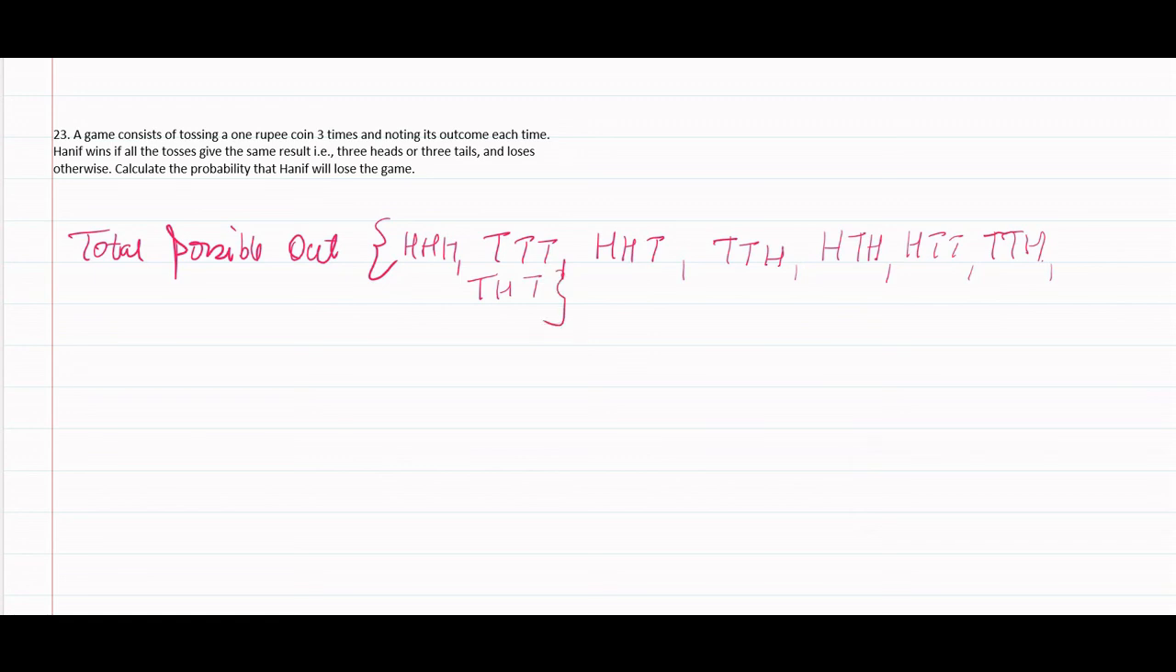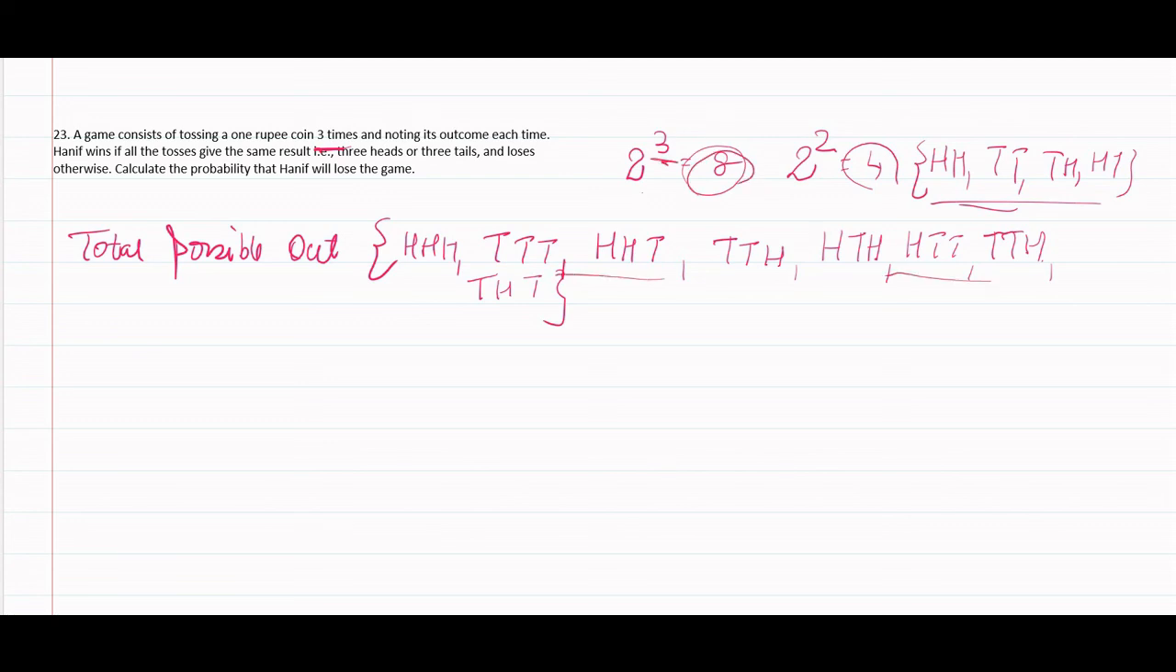A coin is tossed, so we have head or tail. We have tossed it 3 times, so 2 to the power 3 is 8. So we can check 8 outcomes, 1, 2, 3, 4, 5, 6, 7, 8. If a coin is tossed 2 times, the outcomes are 2 squared, so 4: head head, head tail, tail head, tail tail. Here it is tossed 3 times, so we need 8 outcomes.